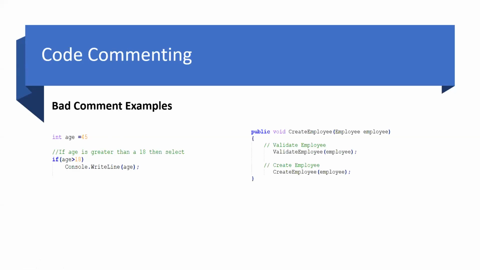So yeah, these were a few things regarding code commenting. A comment should add some value to the code. We should not just follow the protocol and comment the code randomly. That should not be done.